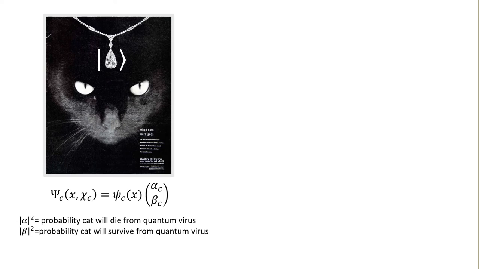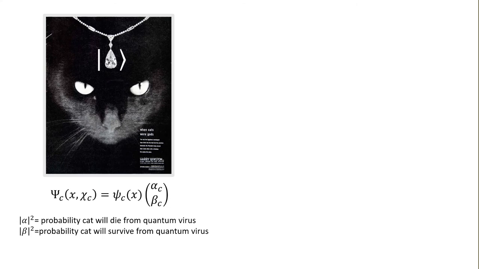So this qubit is in a superposition of two states, and those two states are represented by this column vector here. Alpha sub c and beta sub c are complex numbers that when you square them give you the probability that the cat will die from the quantum virus. So the cat is walking around, and this wave function has not collapsed.